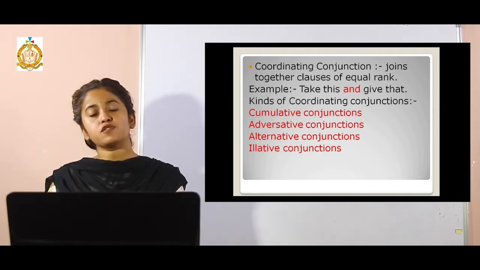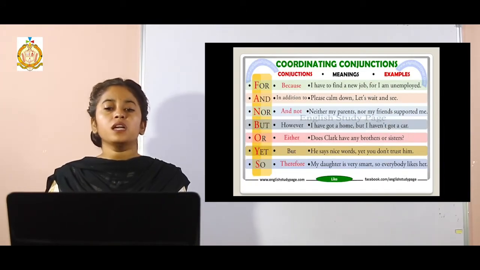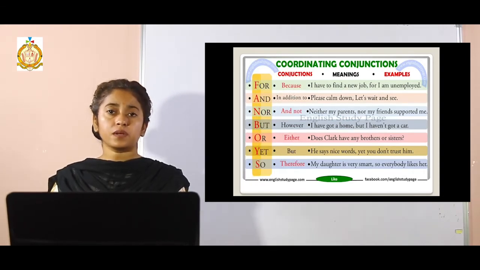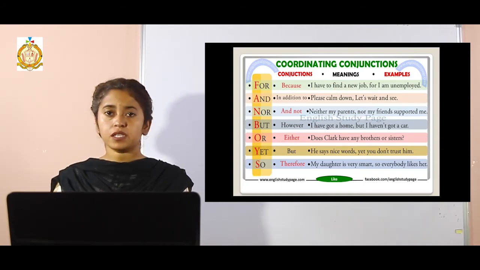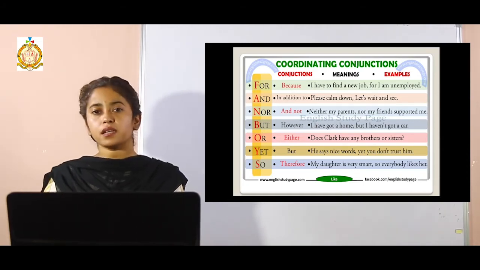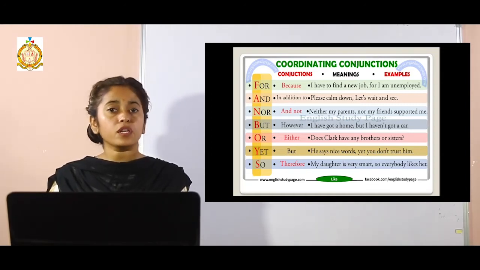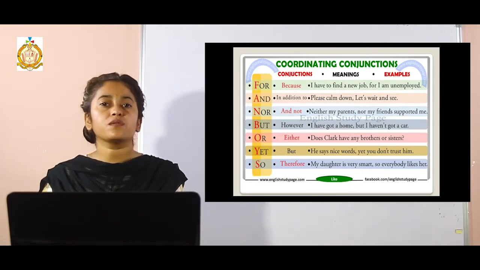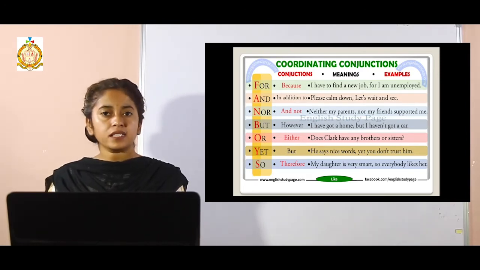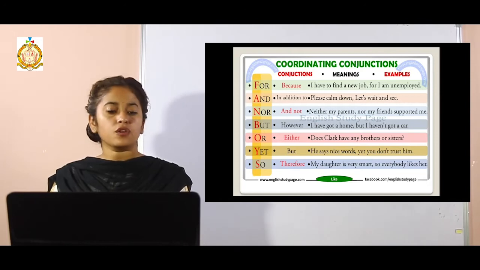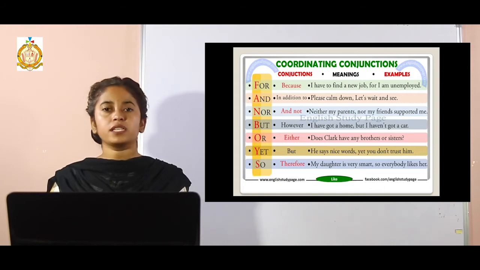And similarly, cumulatives to join both the sentences, when we will be needing both the things at the same time. Coordinating conjunctions have few words which come under this category, that is for, and, nor, but, or, yet, and so. We can memorize it by the acronym itself. We can say fanboys. F stands for, A stands for and, N stands for nor, B stands for but, O for or, Y for yet, and S for so. All these will come under the coordinating conjunctions.